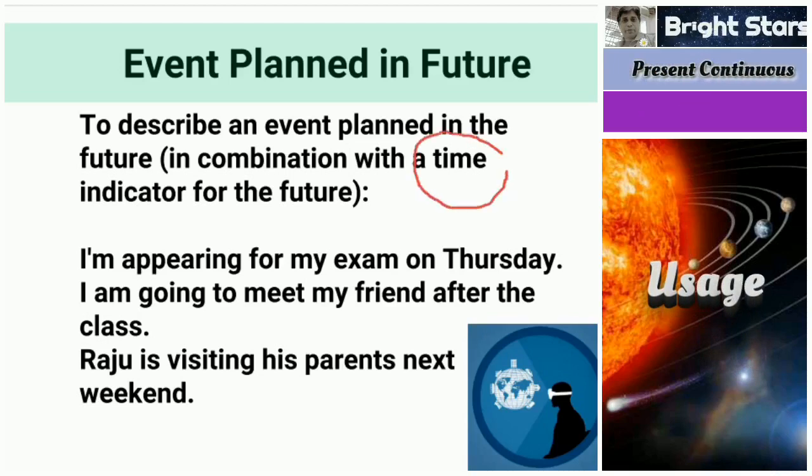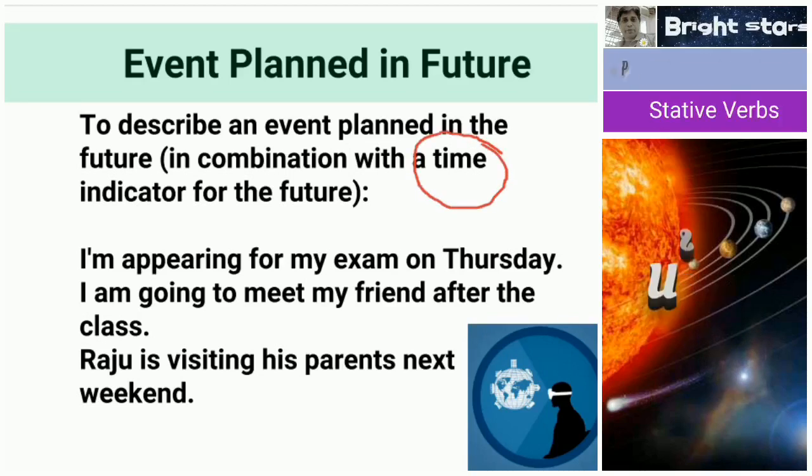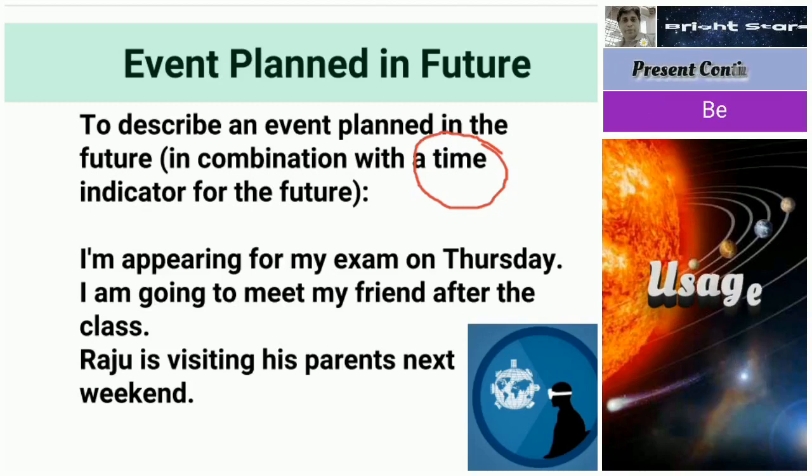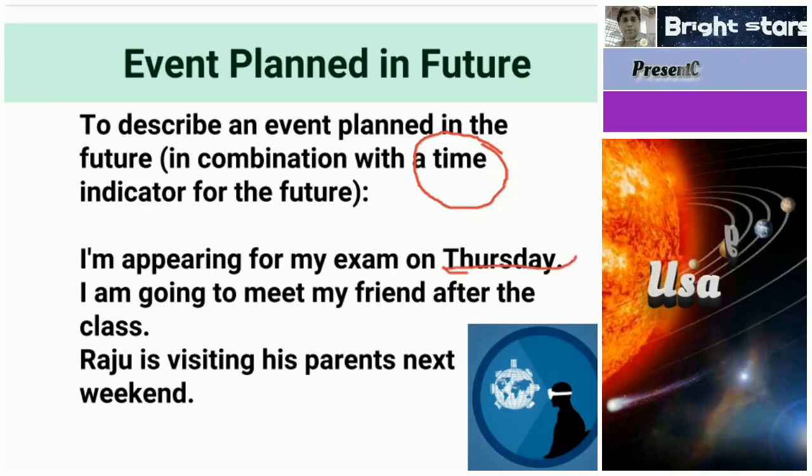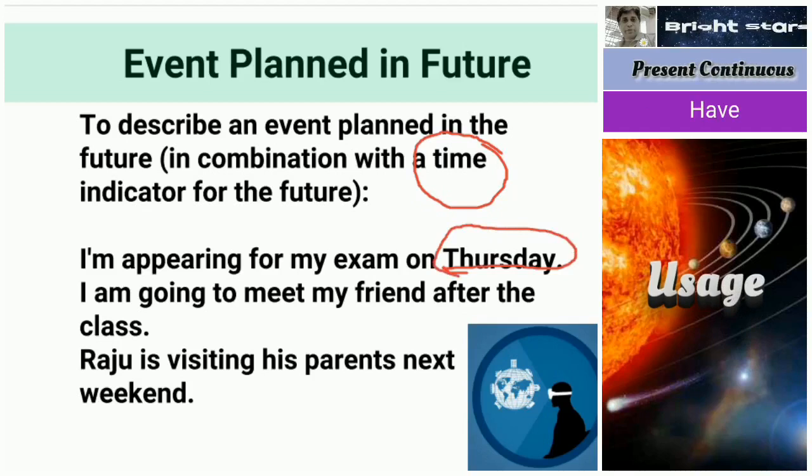This will be there if we are using the present continuous tense for future things. I am appearing for my exam on Thursday, meaning coming Thursday. So here the day is fixed. I am going to meet my friend after the class. After the class, the time is decided.